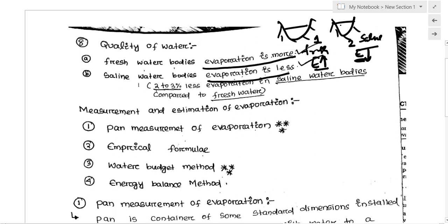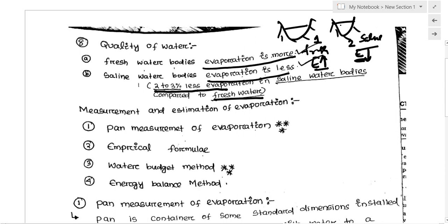So one thumb rule is there: if you increase the salinity by 1%, there is a decrease of 1% in the evaporation loss. So we are talking about 2 to 3% less evaporation in saline water as compared to fresh water.